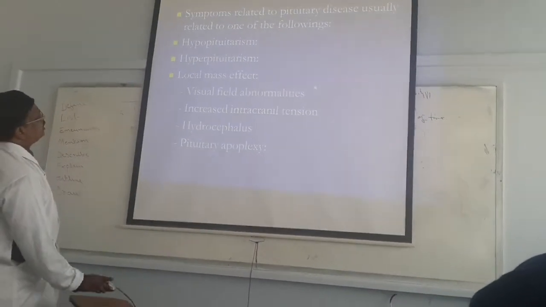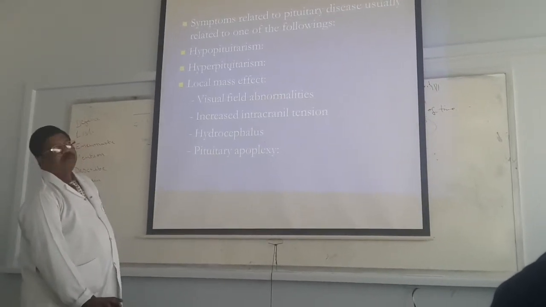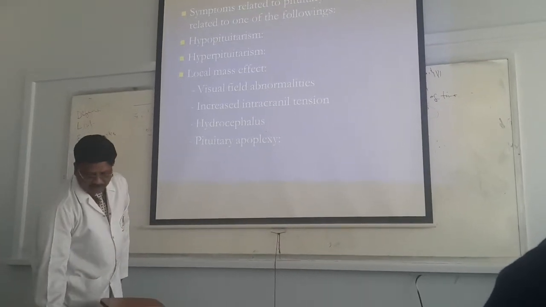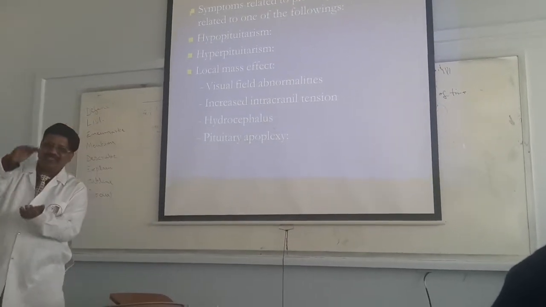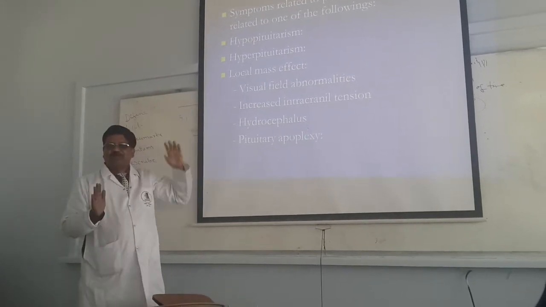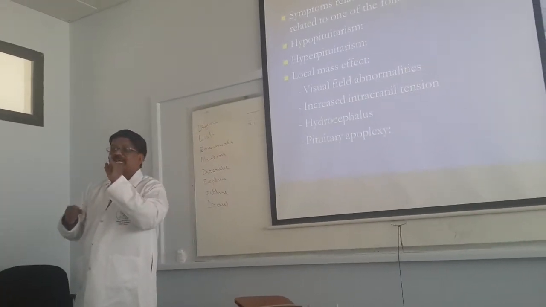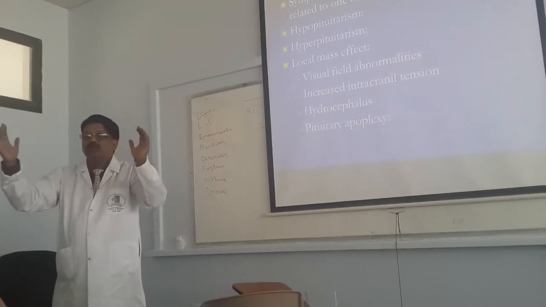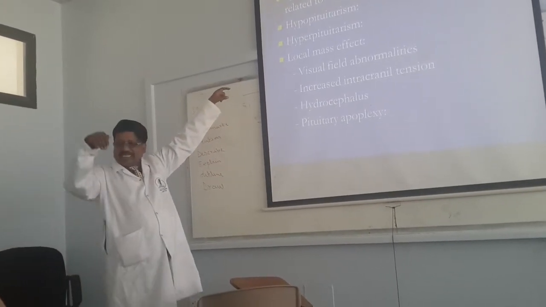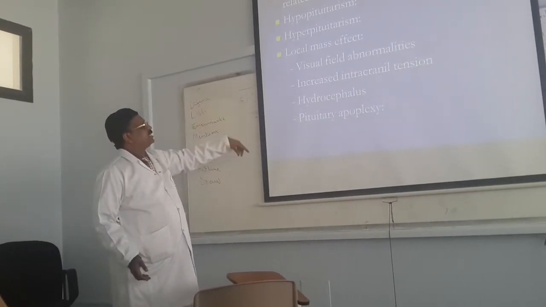The symptoms related to pituitary diseases are related to hypopituitarism or hyperpituitarism. What is hypopituitarism? Hypopituitarism means decreased secretion of hormone, whereas hyperpituitarism is increased hormone. The increase of hormone is more commonly seen in hyperplasia of the gland, adenoma of the gland and carcinoma. So hypopituitarism means decreased hormone secretion and hyperpituitarism means increased secretion.